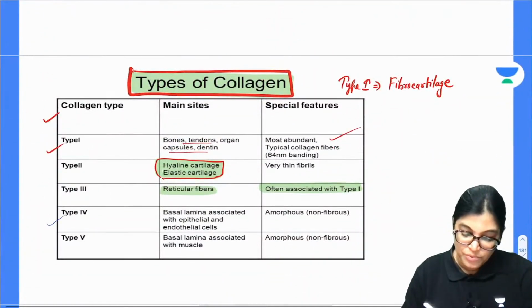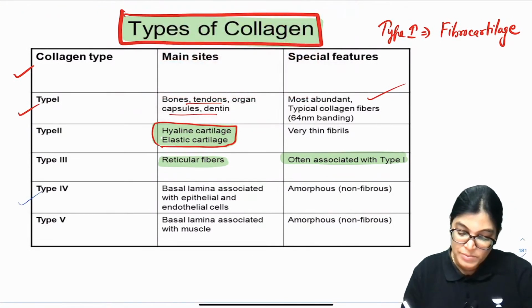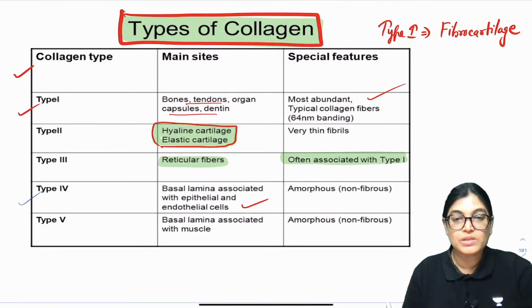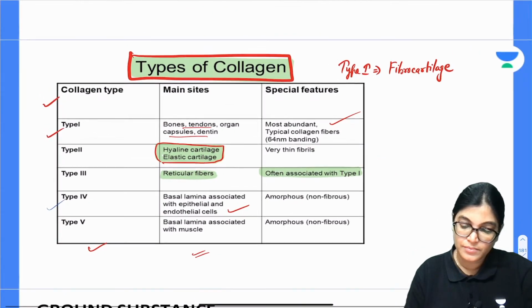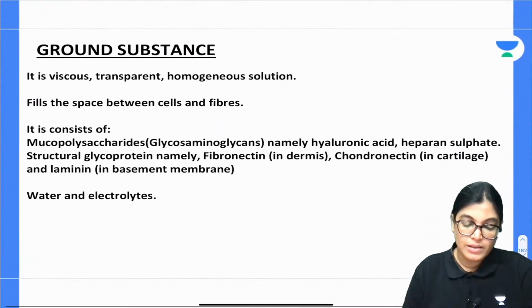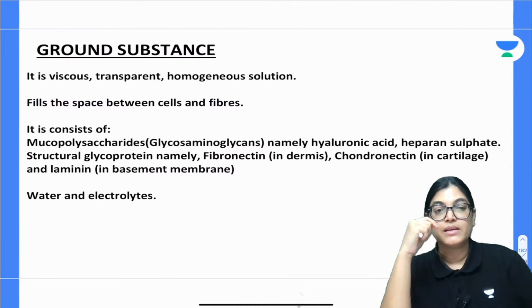Other than that, if I am talking about type 4 collagen fibers, it is present in the basal lamina associated with endothelial cells, and type 5 is associated with the basal lamina of the muscle. So please have a look at the types of collagen fibers, main sites and the special features. Now let's talk about the ground substance. So thereafter let us describe the ground substance.